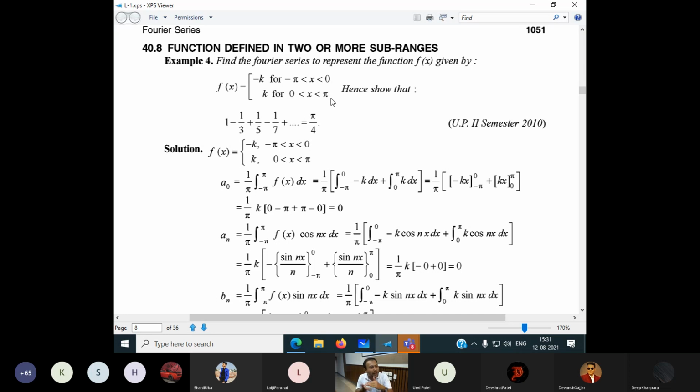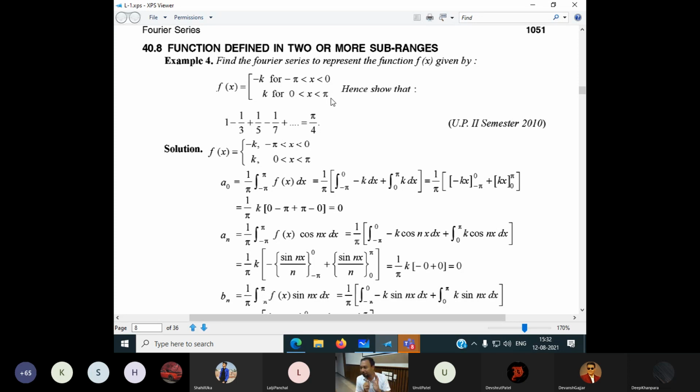So this is the only difference between continuous and discontinuous functions when finding the Fourier series. I hope you know how to find out whether a function is continuous or not. You did all these things in semester 1 or 2 or at the 10+2 level. You can prove that a function is continuous or not continuous. But now we want to apply it.